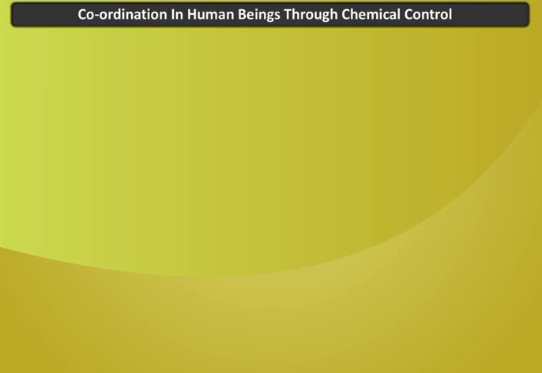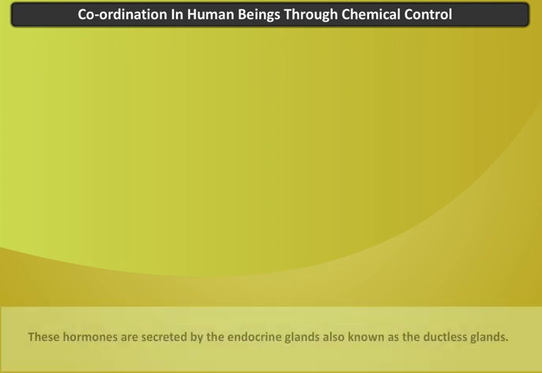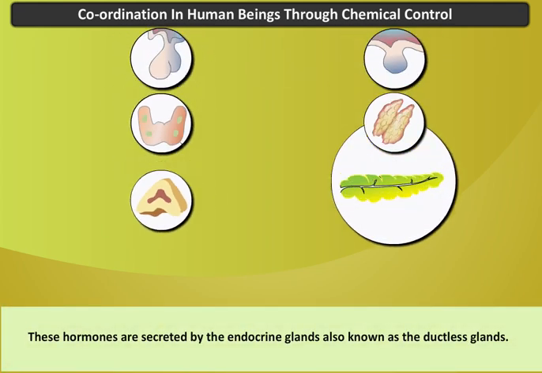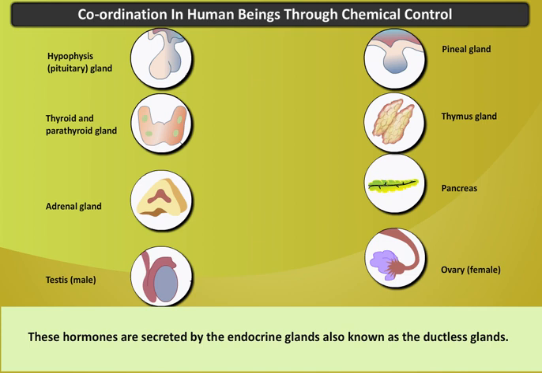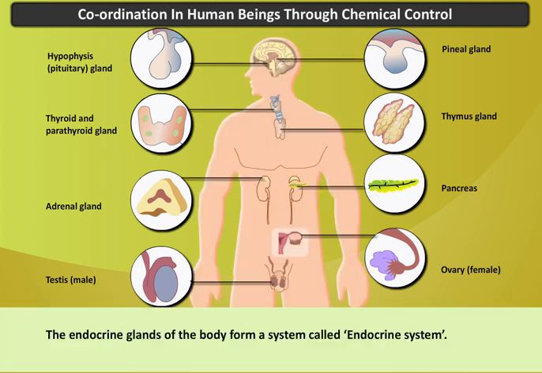Coordination in human beings through chemical control. The chemical control is brought about by chemical substances. These chemical substances are called hormones, also referred to as chemical messengers. These hormones are secreted by the endocrine glands, also known as the ductless glands. The endocrine glands of the body form a system called the endocrine system.